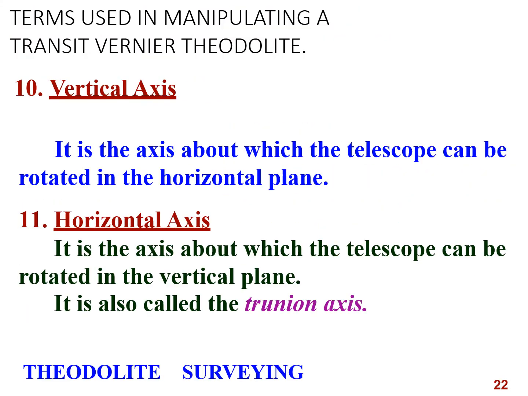Next one is the vertical axis. It is the axis about which the telescope can be rotated in the horizontal plane. It is known as the vertical axis. We have seen this in the discussion of spindles and clamps in the earlier slides. Similarly, the horizontal axis is the axis about which the telescope can be rotated in the vertical plane. It is also called the trunnion axis.